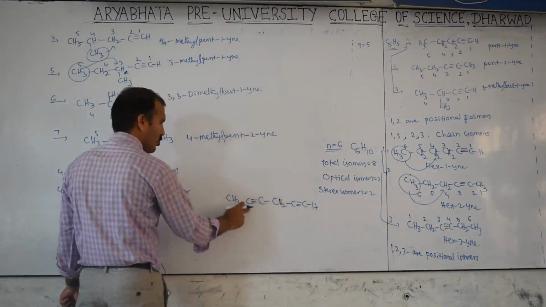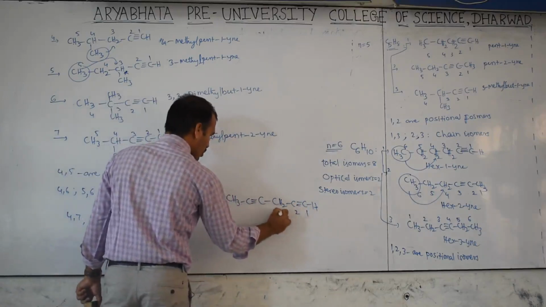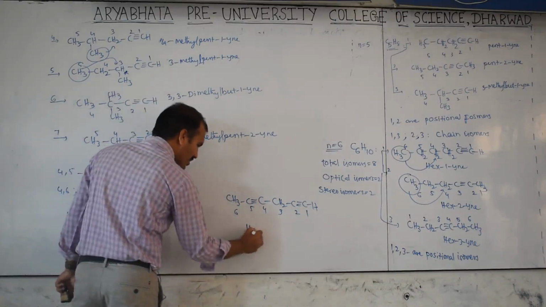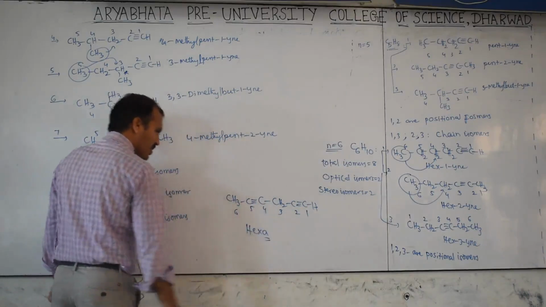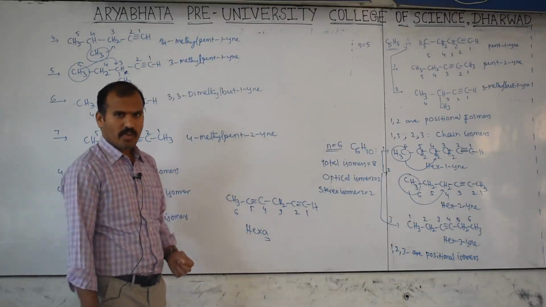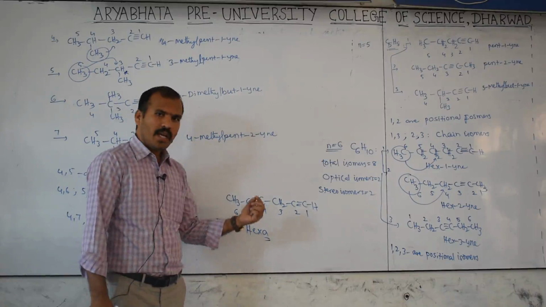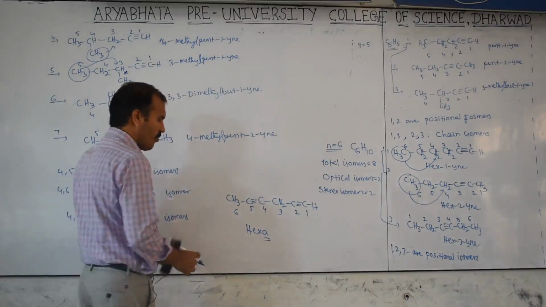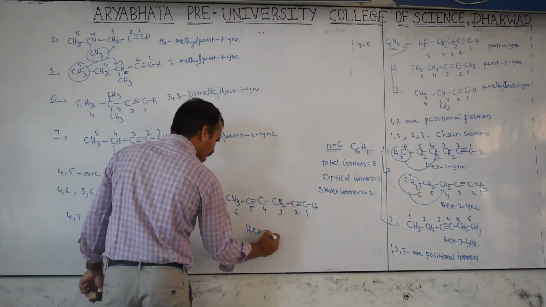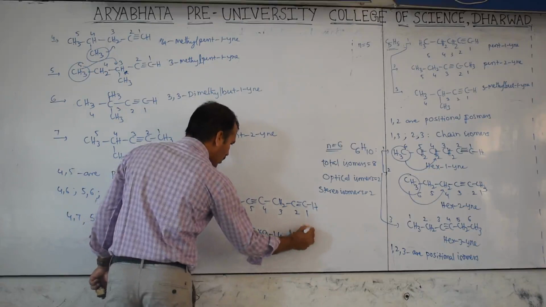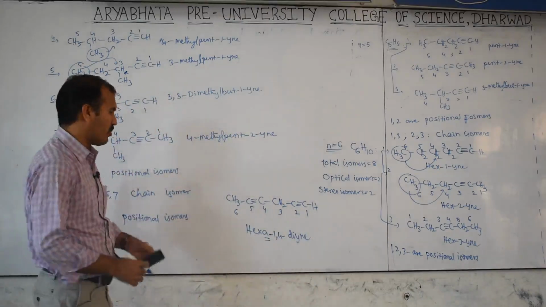No, because here it is second position, here first position. 1, 2, 3, 4, 5, 6. Therefore hexa, because an A should be present, because two double bonds or triple bonds are present. How to write this? Hexane, remove the e, but A should be present. Therefore hexa and 1,4 diyne. Like this you have to represent.